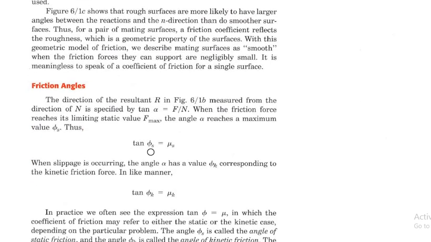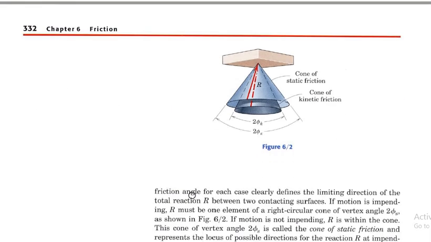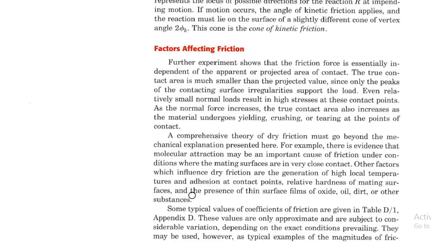The friction angle is given by tan phi s equal to mu s in case of static friction. In case of kinetic friction, tan phi k is equal to mu k. All these make up the cone of static friction and the cone of kinetic friction. Then the important factors affecting friction: there are many factors that affect the phenomena of friction. The first and important one is the geometric irregularities of the mating surfaces. Then lubrication, whether the surface is lubricated or unlubricated.